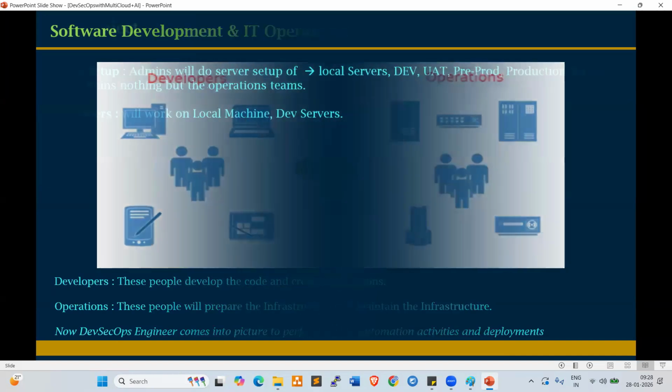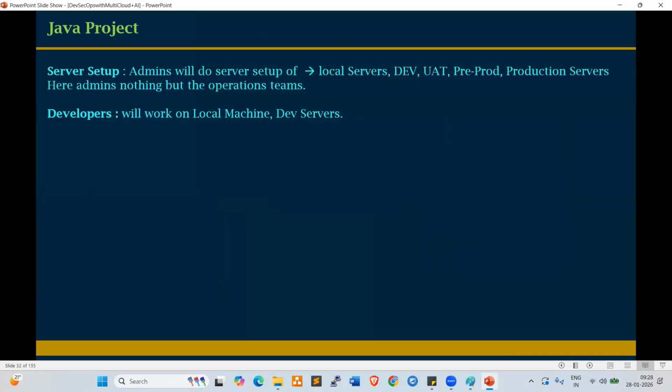Now, let's move on. If you want to start any project or any startup company, the very first thing we require is servers. Who will prepare the servers? Admins prepare the servers. And when we talk about servers, different sets of servers are available: development servers, UAT servers, pre-prod servers, production servers.